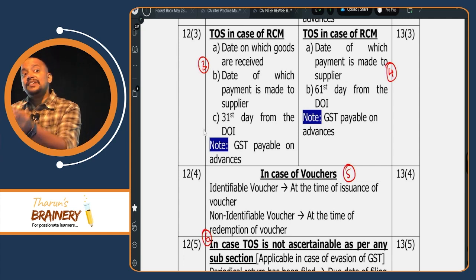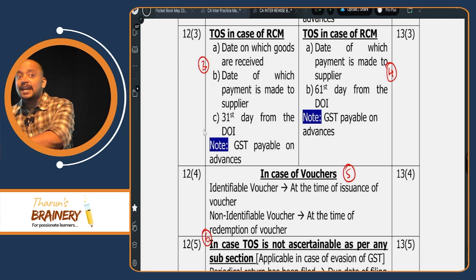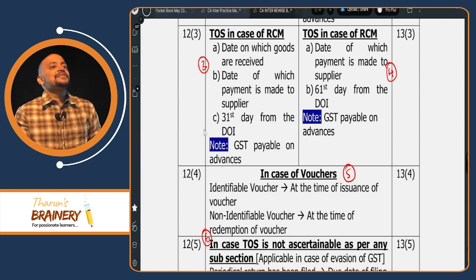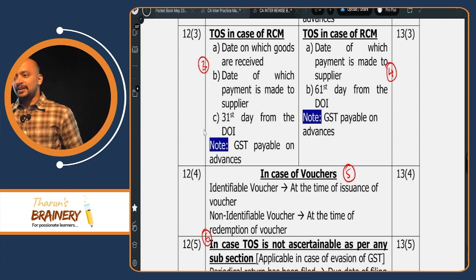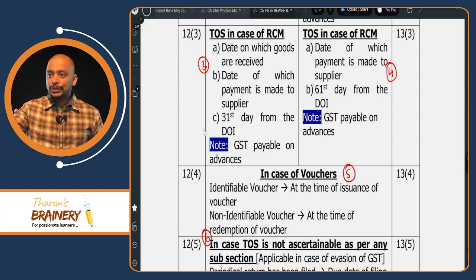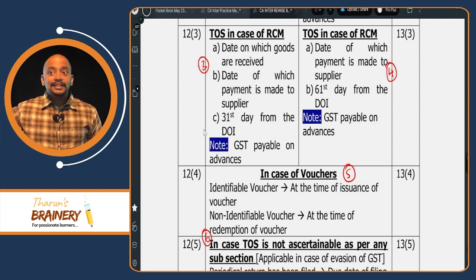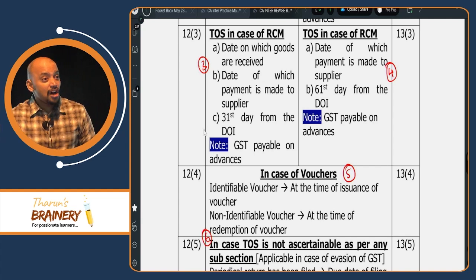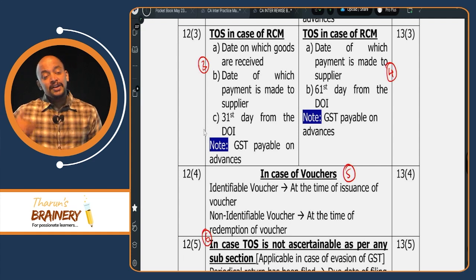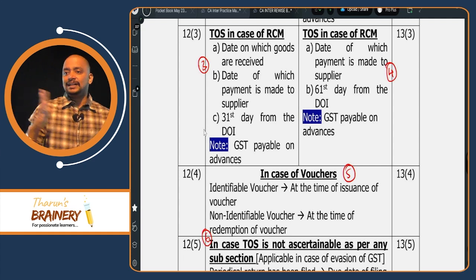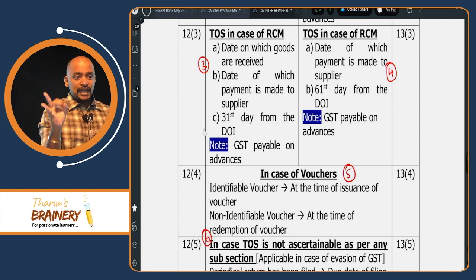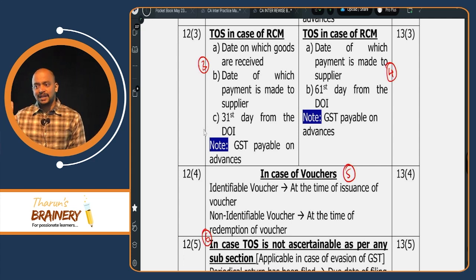Whenever recipient is receiving the goods, whenever recipient is making payment to supplier, or 31st day from the date of invoice, whichever is earlier will be taken as the time of supply. So for example, I am selling goods to you on which you need to pay GST under RCM. The day on which you receive the goods. Second, the day on which you make the payment to me, or 31st day from the date of invoice. So I give you an invoice now, from that 31st day, whichever is earlier. Understood? The date on which recipient has received the goods, the date on which recipient is making payment to supplier, or 31st day from the date of invoice.